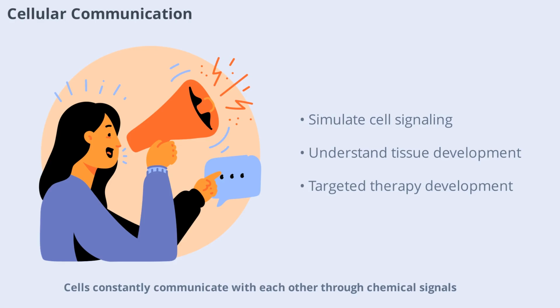Cells constantly communicate with each other through chemical signals. Simulating these communication networks helps scientists understand how tissues develop, how the immune system responds to threats, and how diseases like cancer spread. By modeling these interactions, researchers can identify key signaling pathways and potential points of intervention. This knowledge is crucial for developing targeted therapies and for advancing our understanding of complex biological processes.